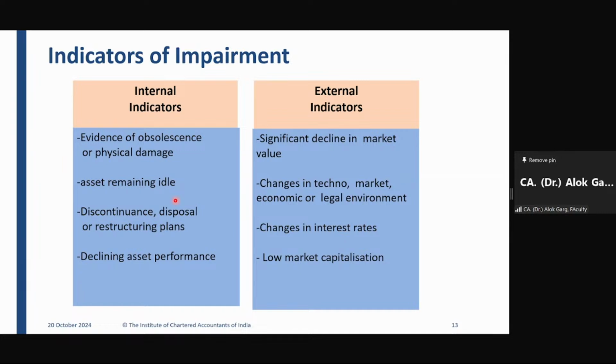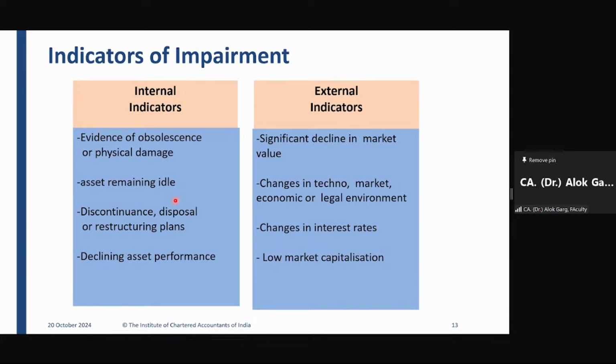Example: significant decline in market value. There is a significant decline in market value. And I will give you a classic example here. I purchased a Samsung S9 Plus phone. There was a Samsung S9, there was a Samsung series. I still remember I purchased it in November 2018, when the edge phone, the curve phone, was launched by Samsung. That phone cost me 65,000 rupees in November 2018.